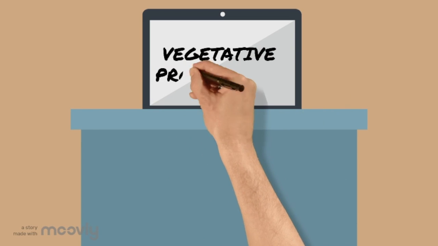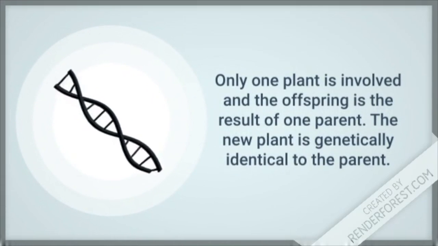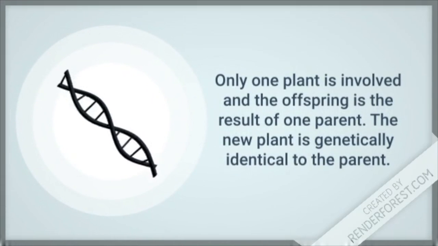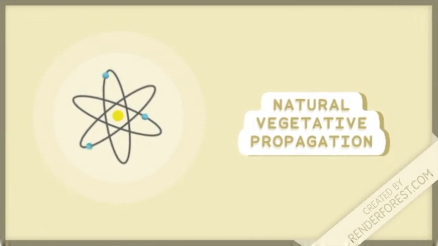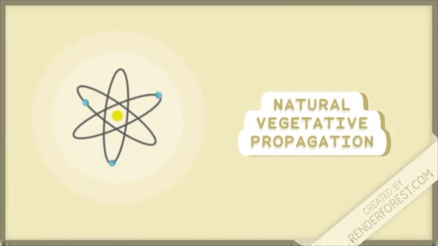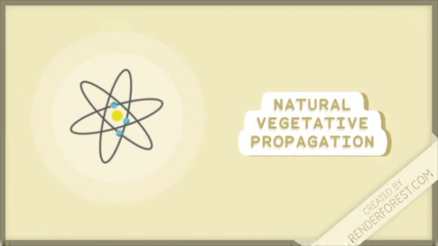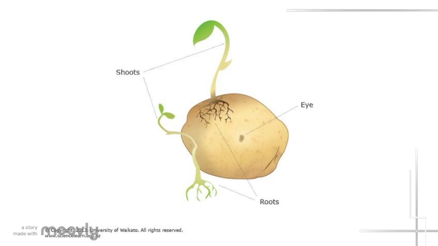Vegetative propagation is a form of asexual reproduction of a plant. Only one plant is involved and the offspring is a result of one parent. The new plant is genetically identical to the parent. Natural vegetative propagation occurs when an axillary bud grows into a lateral shoot and develops its own roots. Plant structures allowing natural vegetative propagation include bulbs, rhizomes, stolons, and tubers.